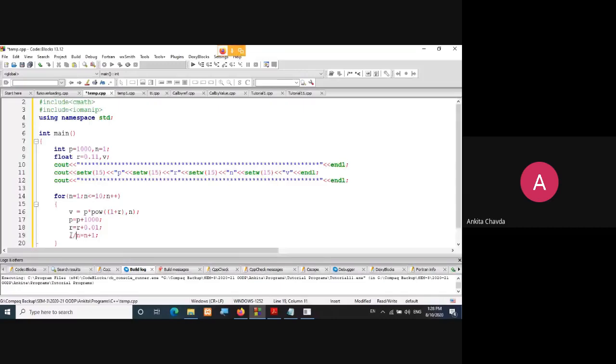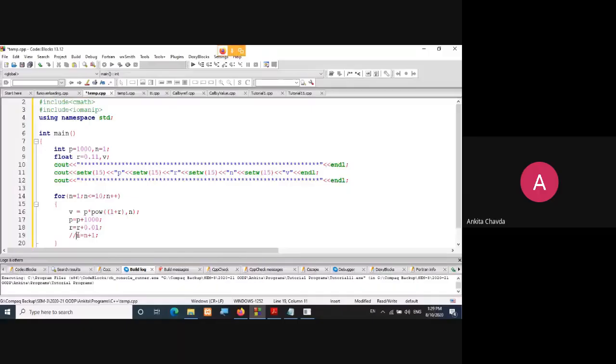if I had taken another variable here. If I had taken i equals 1, i less than or equal to 10, i plus plus, then I would need another variable and have to do n equals n plus 1. Instead of that, I have not taken another variable; I have taken n here in the loop. So I don't have to write this line now.